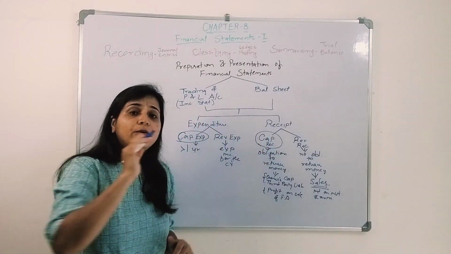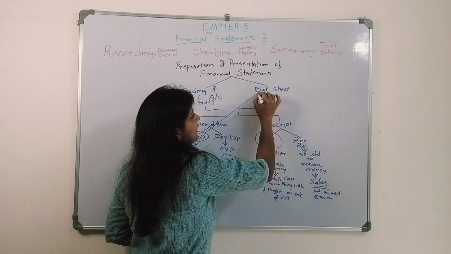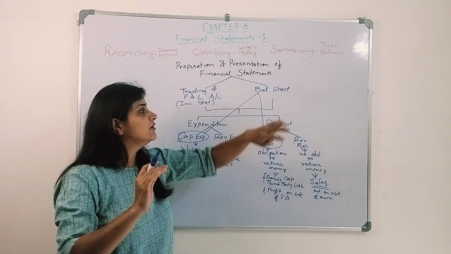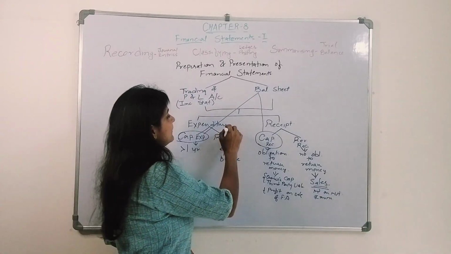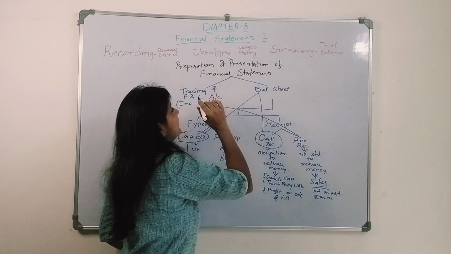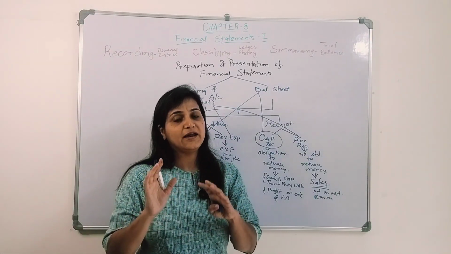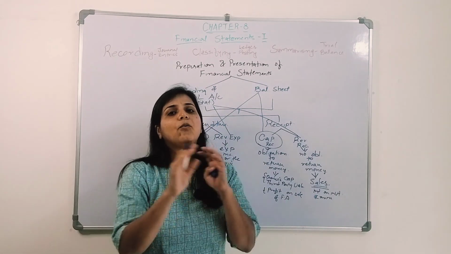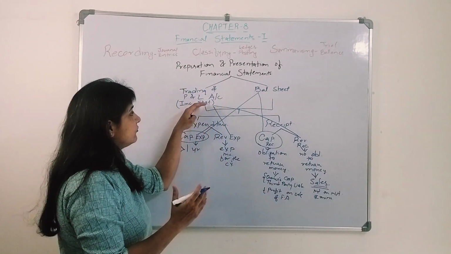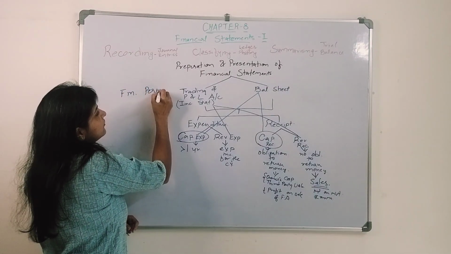So capital expenditure and capital receipt, where are we going to show them? We are going to show them in the balance sheet, right? Capital expenditure, capital receipt, we'll show in the balance sheet. When I say revenue expenditure and revenue receipt, we show them in our income statement, that is the trading and profit and loss account. Now why is there such a demarcation? Because the trading and profit and loss account shows us the financial performance